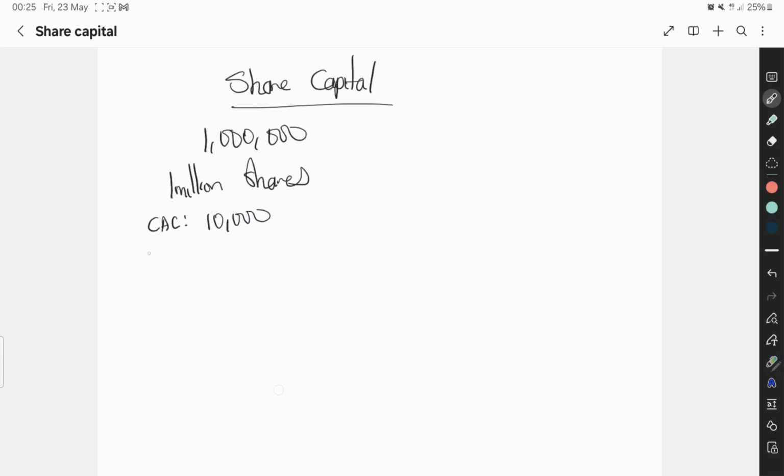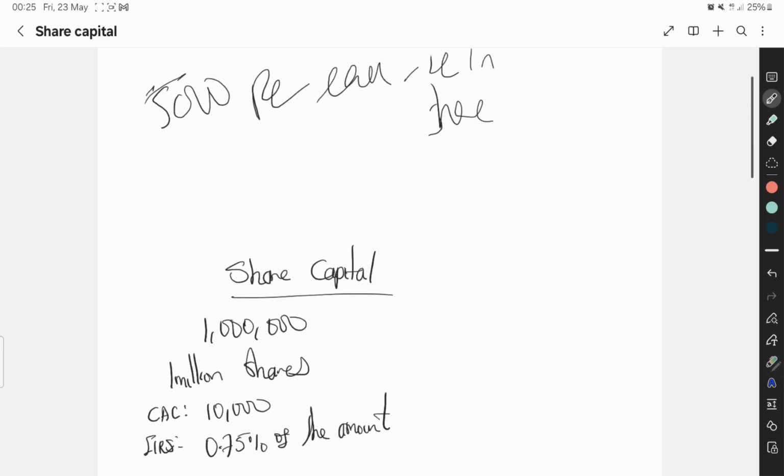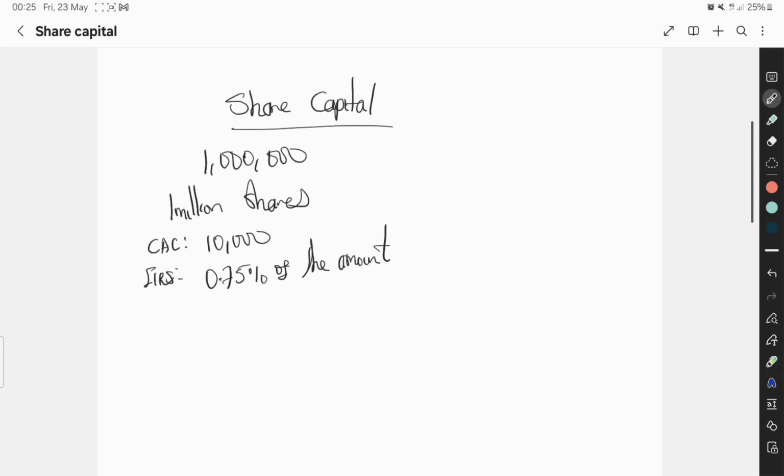Now FIRS charges you what? FIRS charges 0.75 percent of the amount, and then the rest we have portal charges. But this is what you are charged. So for the normal fee that we pay, we have the CAC charge of 10,000, and then we have 0.75%, which is 0.75 times 1 million. So let's have this calculation.